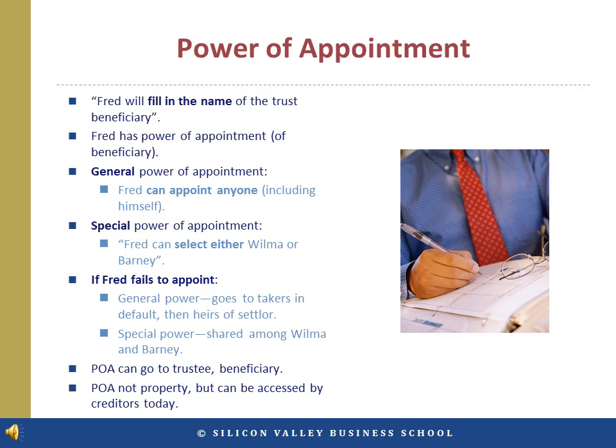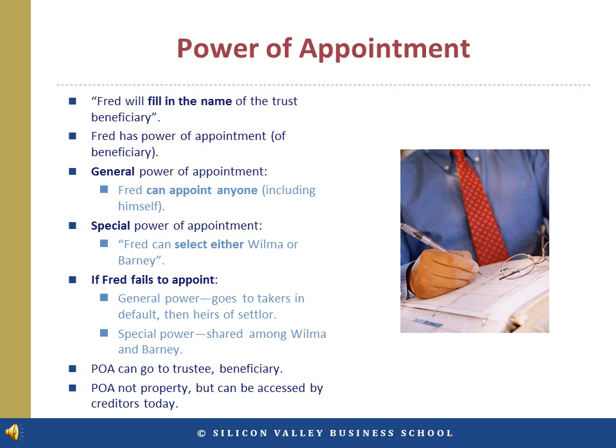The settlor can provide another person with the power to appoint the beneficiaries of the trust. If the trust document states, "Fred will fill in the name of the trust beneficiary," then Fred has power of appointment to appoint the beneficiary. There are two types of power of appointment.